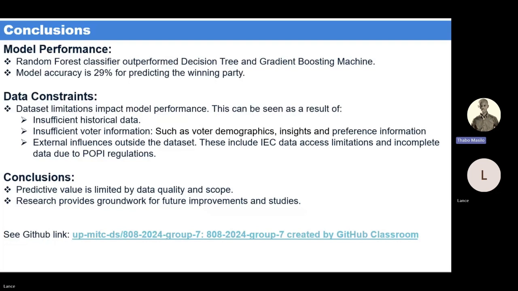Our conclusion from this project is that the predictive value of our model is currently limited by the quality and scope of available data. However, this research lays the groundwork for future improvement and studies, highlighting the areas where data enhancement is crucial for better predictive accuracy.